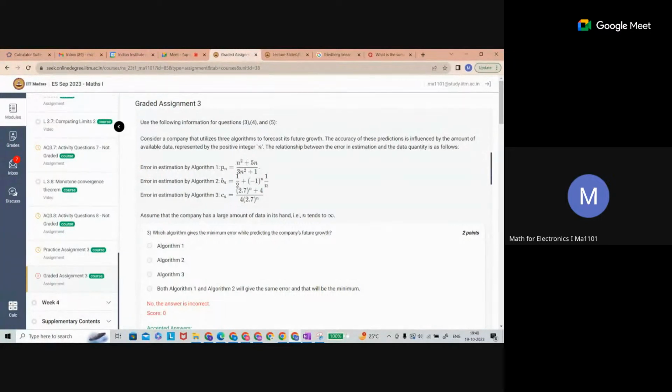The first is algorithm 1, the second is this one, the third is this one. The accuracy of this prediction: this is the kind of algorithm his company has. This is machine learning, you can think. You have some algorithm and you are going to predict something. So machine learning is based on this. But this is an algorithm, and the thing is that some company has some pattern, and based